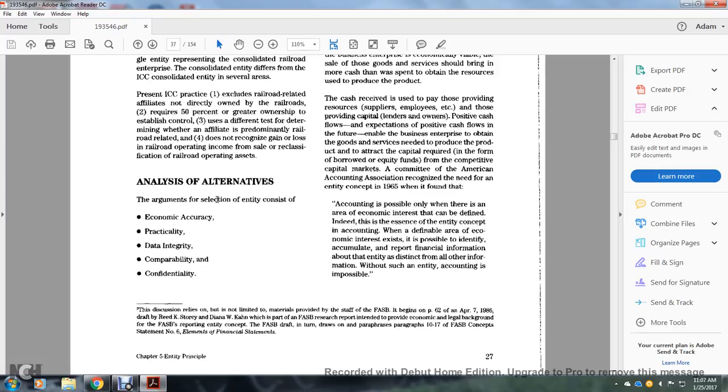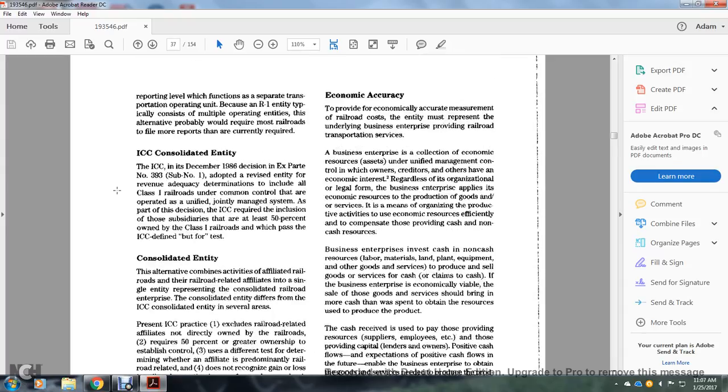In the analysis of the alternatives, the criteria for selecting the entity consist of economic accuracy, practicality, data integrity, comparability, and confidentiality. Economic accuracy: to provide an economically accurate measure of railroad cost, the entity must represent the underlying business enterprise providing the railroad transportation services.